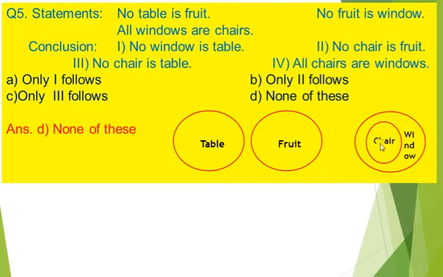It's also true. All chairs are windows. It's true. It means all are correct. If there were an option all of the above, that would be the answer, but there is no such option according to our condition, so the answer is option D, none of these.